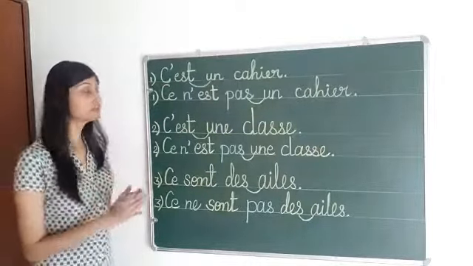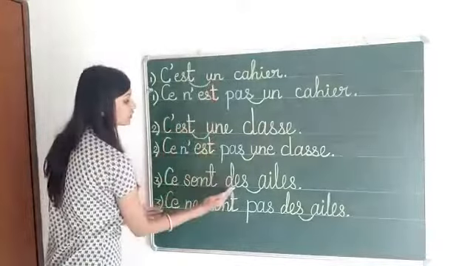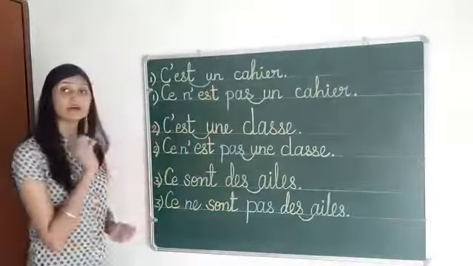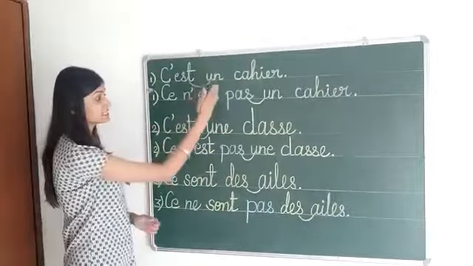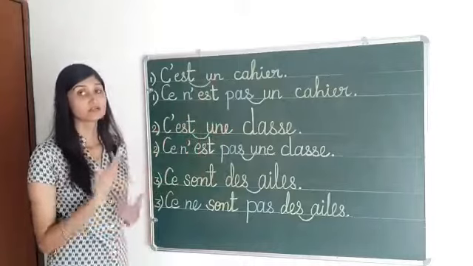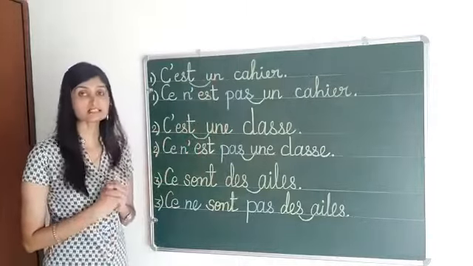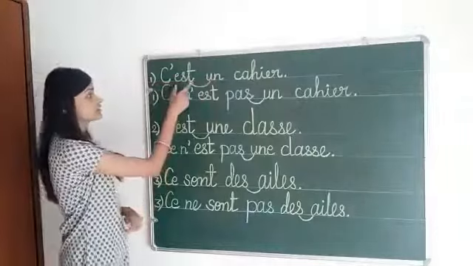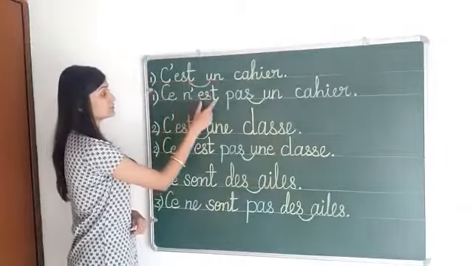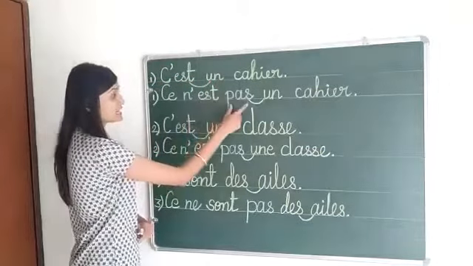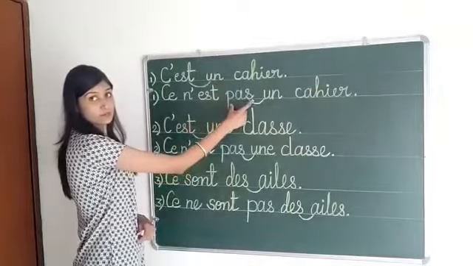So whenever un, une or des is coming with verb être, these articles will remain the same in the negative sentence also. So c'est un cahier, here est is the helping verb. So before est will come n apostrophe and after est, pas will come.